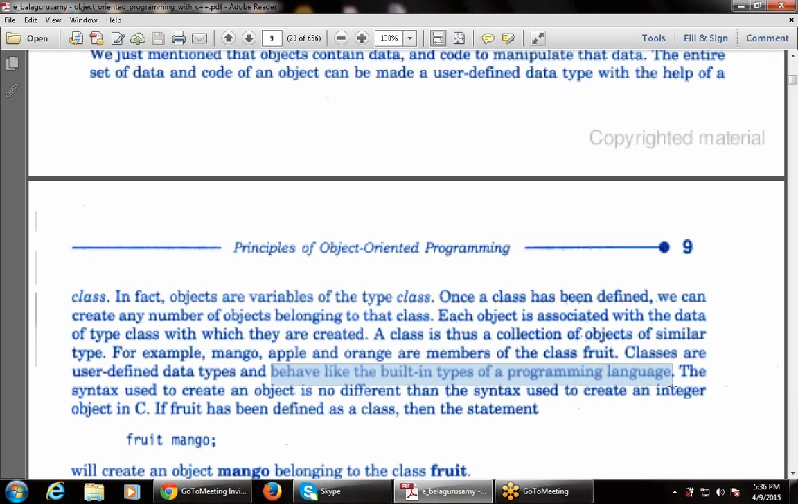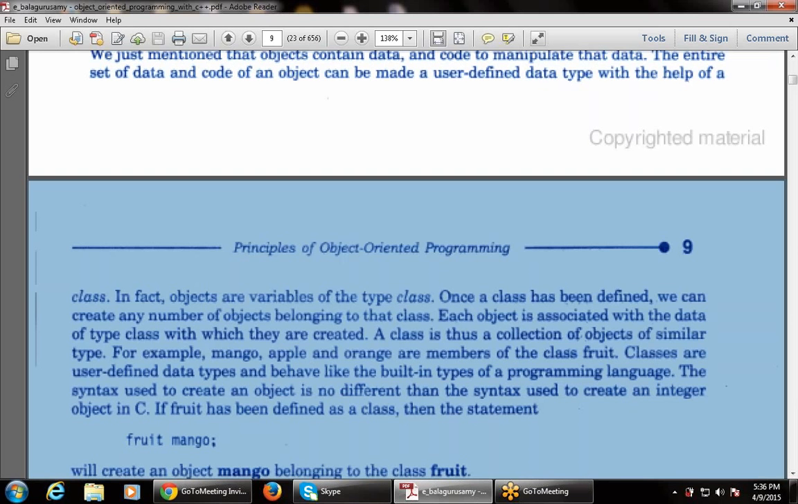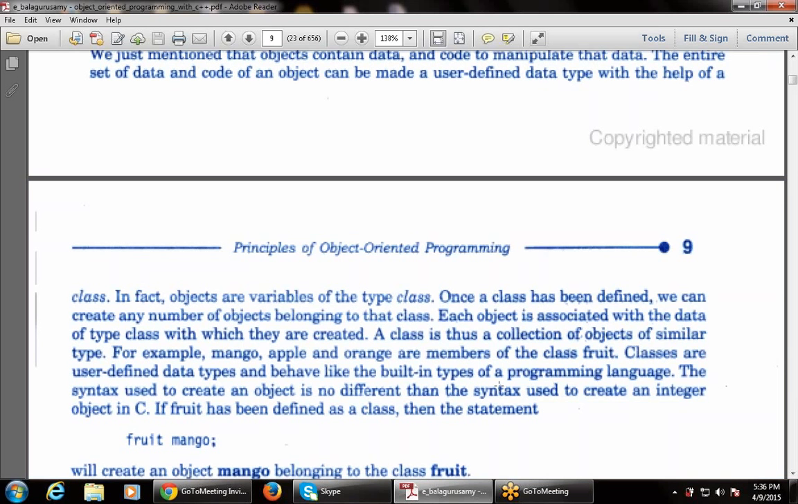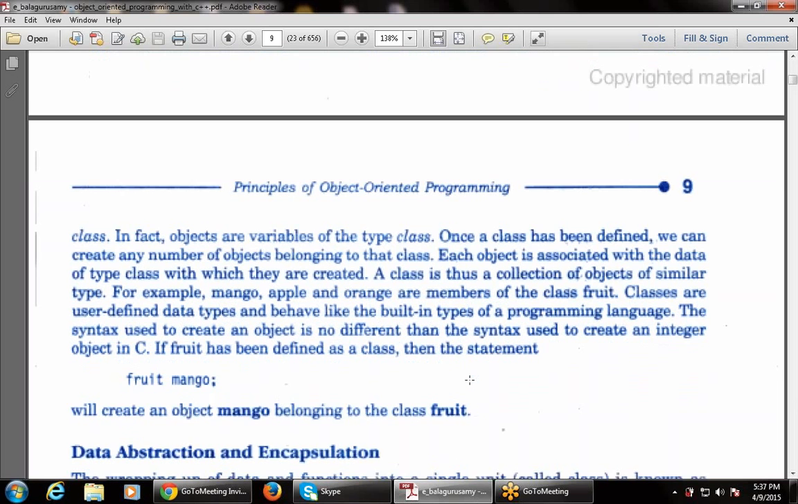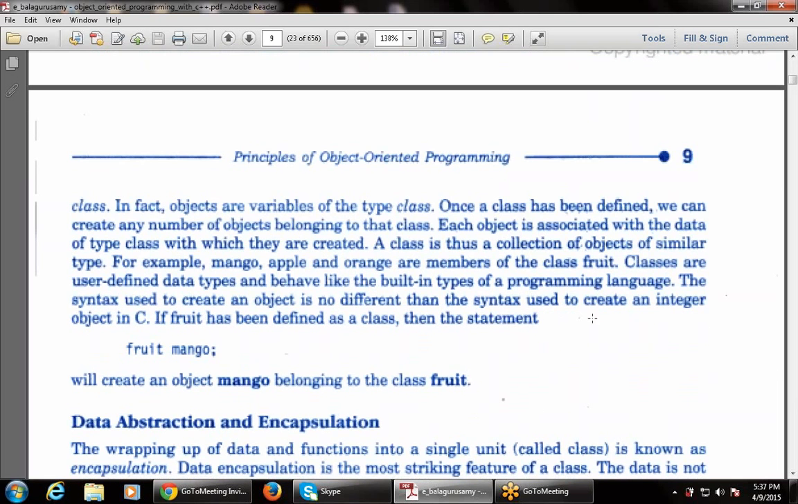So the next concept is that classes are user defined data types and behave like a built-in type of the programming language. Although they are defined by the user, they act as built-in types. The syntax to create an object is not different from the syntax to create an integer variable in C. Like we declared so many variables in C, like int A, int B, int C, we can create any number of objects in C++ like a variable.